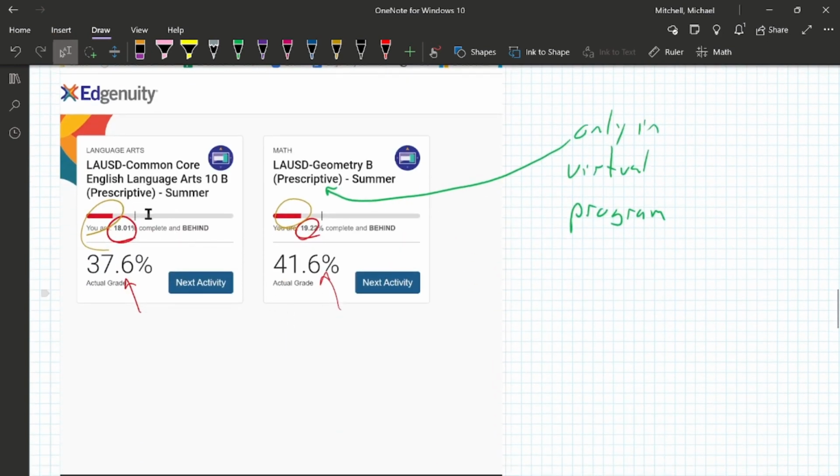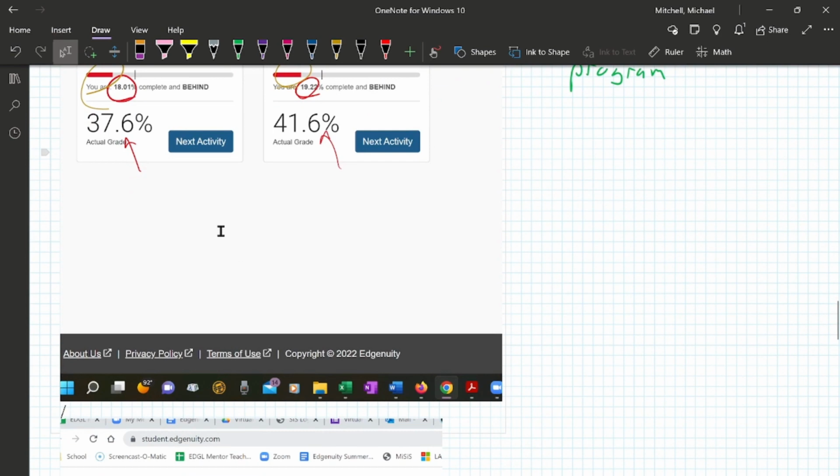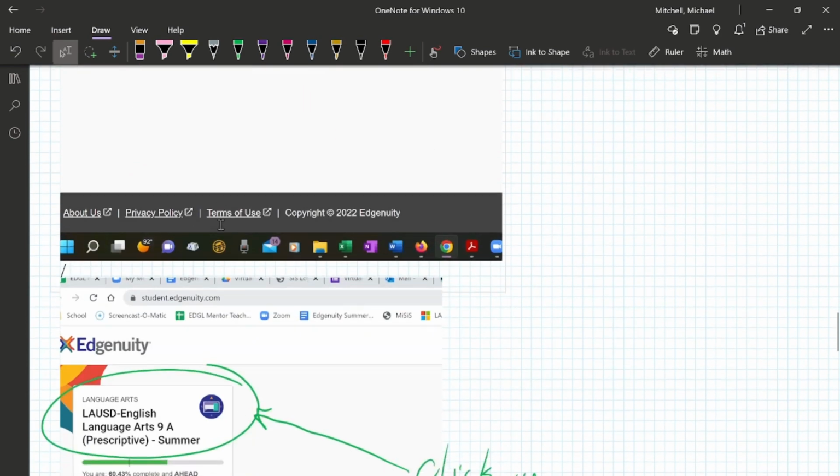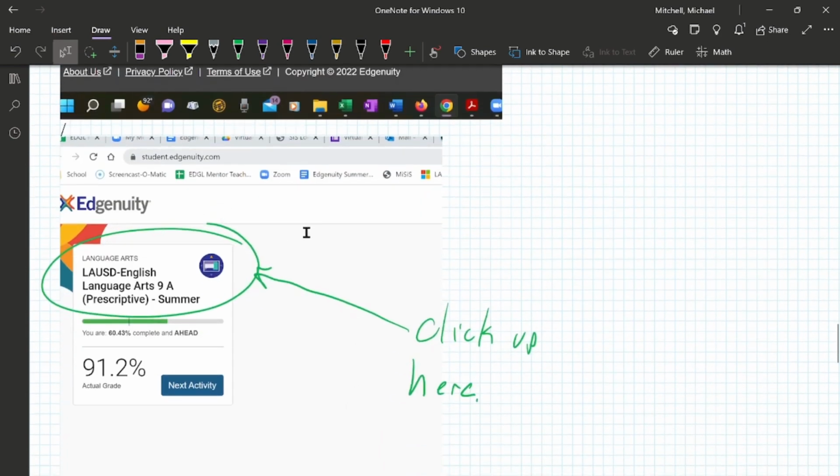The little line right here, that's where you're supposed to be if you're on pace to finish on the last day. You want to be ahead of that. Don't stay behind. Get ahead of it. Finish early. You can finish this class early. You don't have to wait till the last day. Do like this person. You get ahead, like this one right here in green. That means you're ahead. You're ahead of the time, doing well, and your actual grade on there. Now, next activity will take you to your next activity.